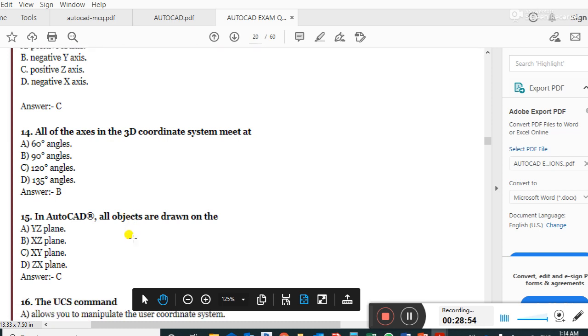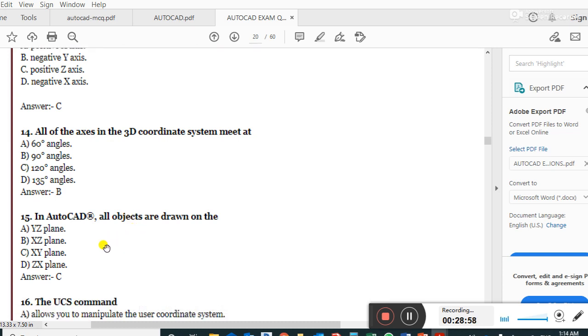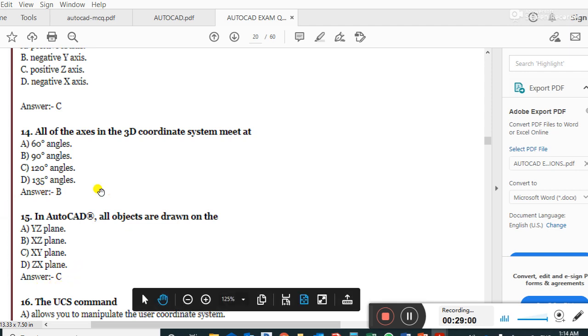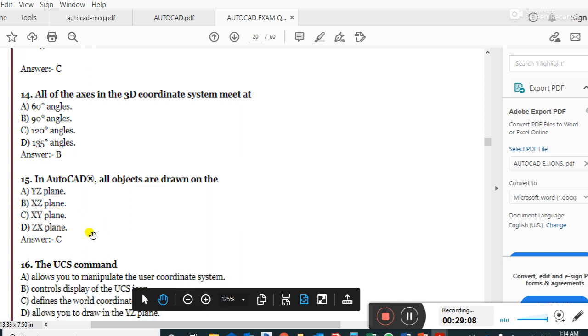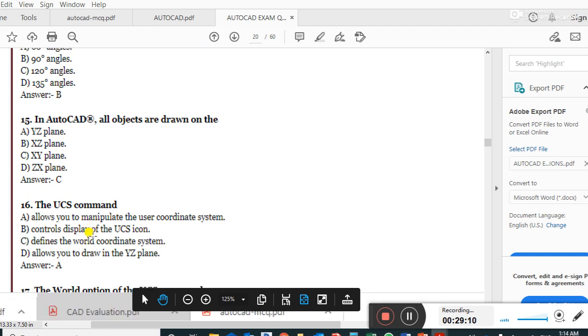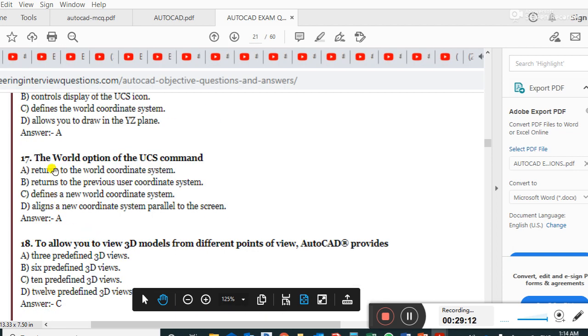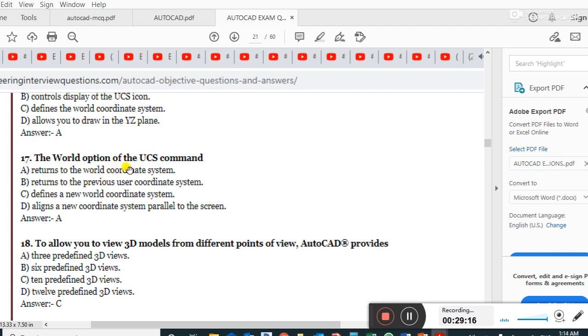In AutoCAD, all objects are drawn on the XY plane, but in 2D it is XY, and in 3D it is XYZ. The right answer is XY in this question. The UCS command returns to the world coordinate system.